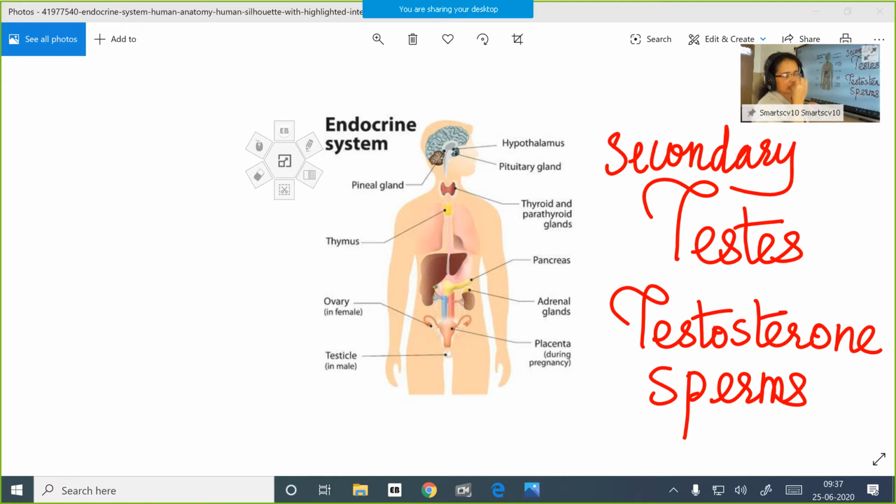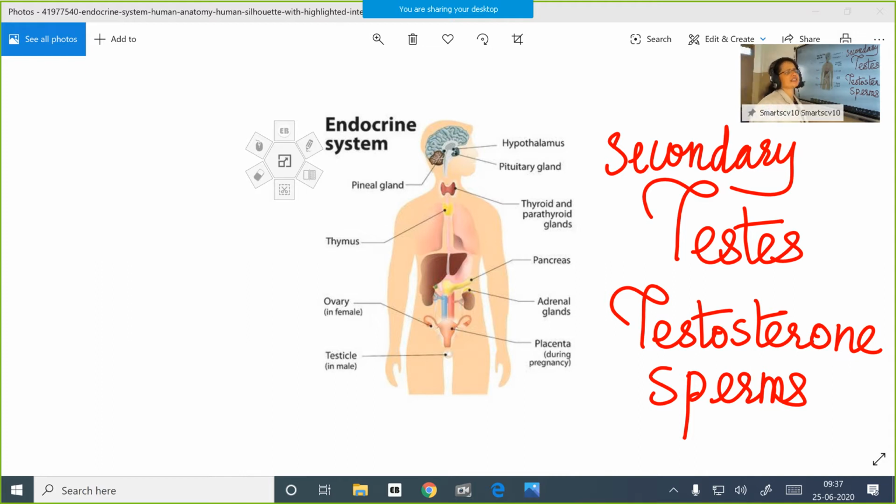You know children, the appearance of mustache and beard, the chest becoming broader, and the voice becoming rough and deeper. The development of hair and all these changes are the secondary sexual characteristics.